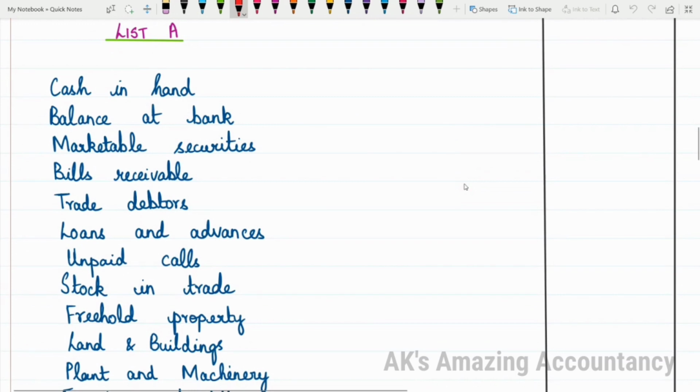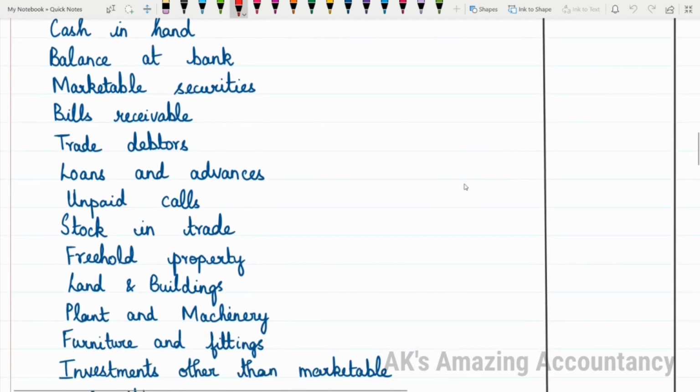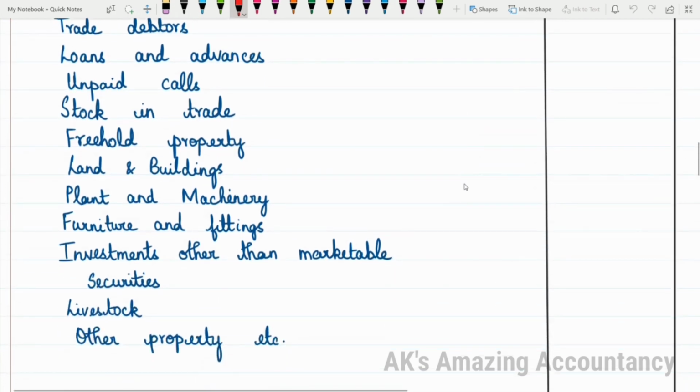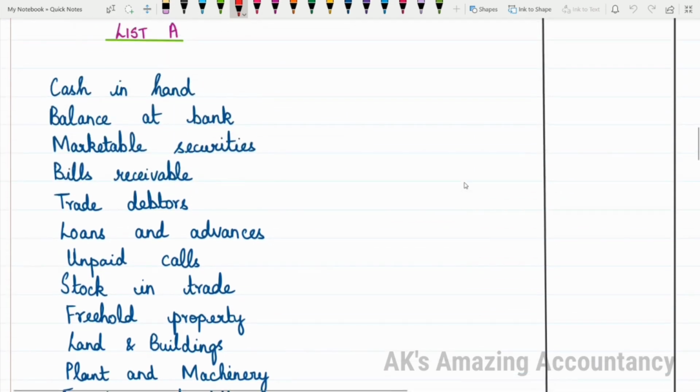You'll be having cash in hand, balance at bank, marketable securities, bills receivable, trade debtors, loans and advances, unpaid calls, stock in trade, freehold property, land and buildings, plant and machinery, furniture and fittings, investment other than marketable securities, livestock also, livestock, other property, etc. Okay, so by having a look at this long list, don't worry about how to remember all this. It's very simple. All the assets over which there is no charge, those assets will be listed here.